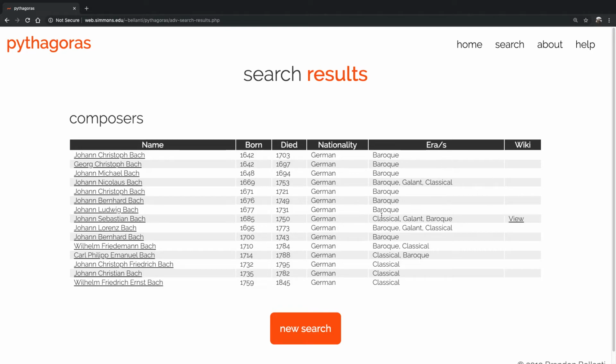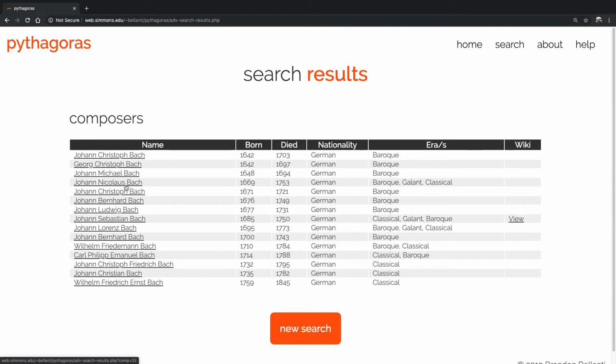This is what I was talking about with the eras. Instead of multiple rows for Johann Nicholas Bach here, instead of a row for Baroque, a row for Galant, and a row for Classical, I get them all returned in the same row here. The composers are hyperlinked here. So what I've done is when it returned the search, I took all the composer IDs and then added them to a link here. You can see the link, it's very small in the bottom left-hand corner of my screen.